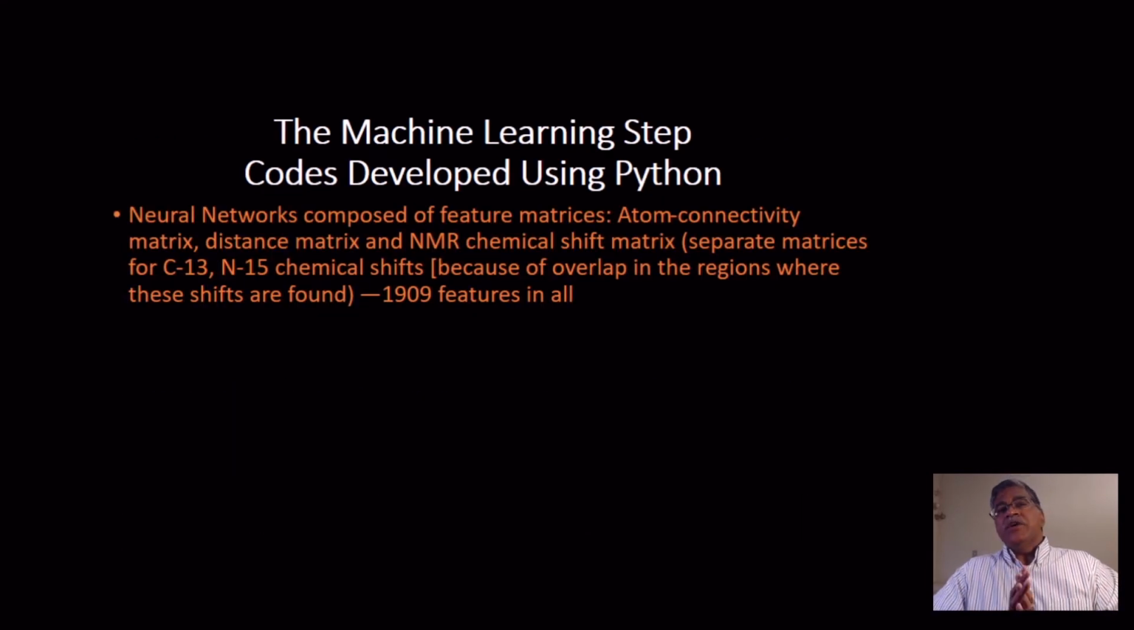So what we do in our machine learning process is we create neural networks. Several neural networks are created. For example, there's a neural network which takes each odorant and ensures that the atoms are connected in a proper rational structure. The next neural network is composed of distance matrices of every atom with every other atom in the odorant, the interatomic distances, and the next two neural networks are associated with the chemical shifts.